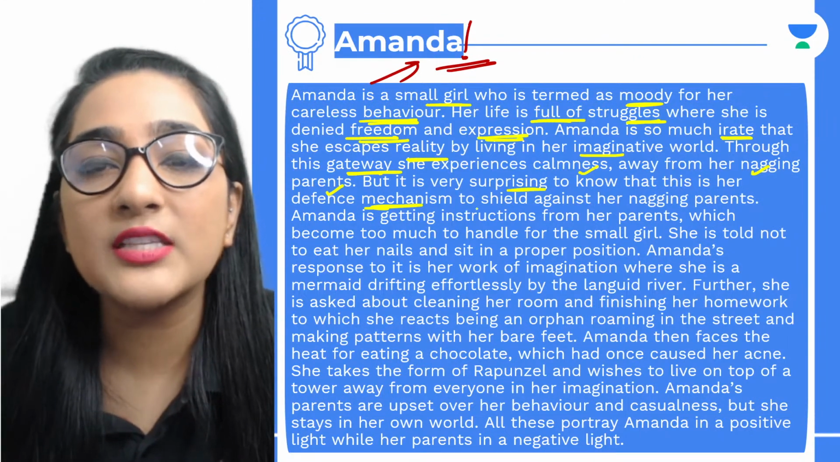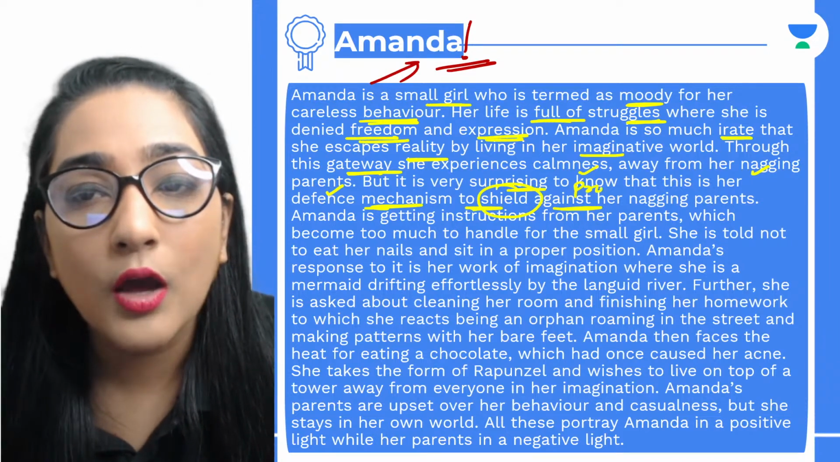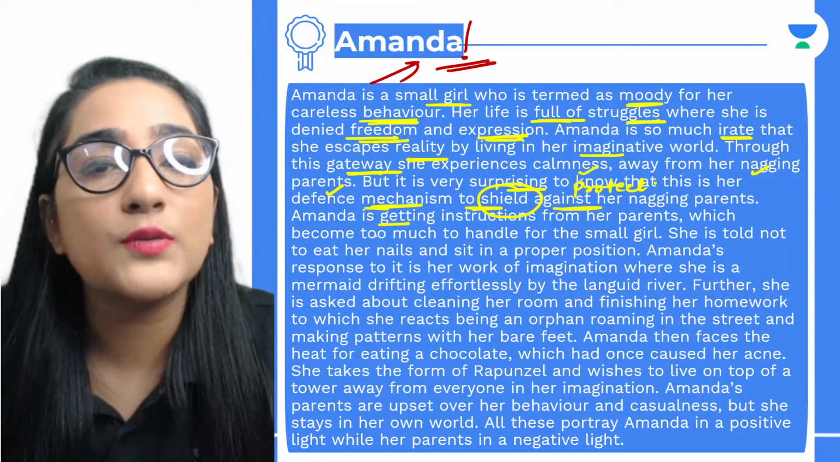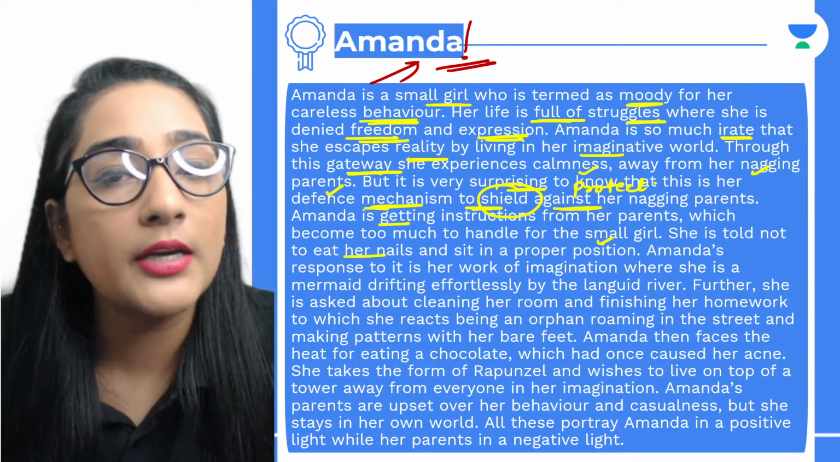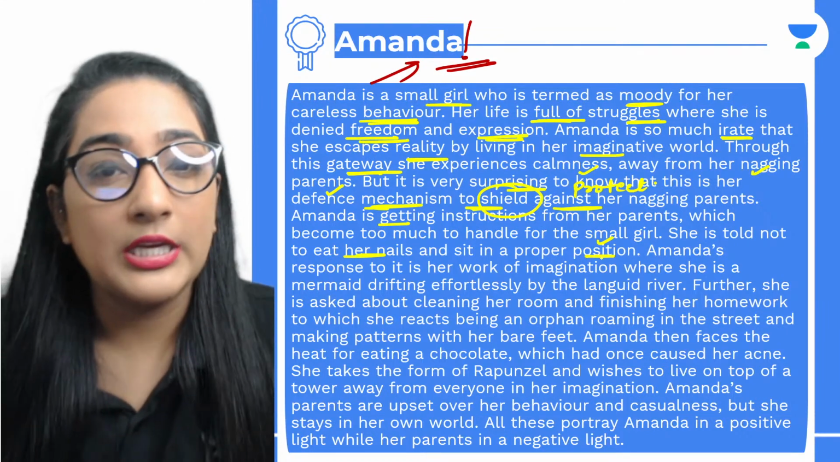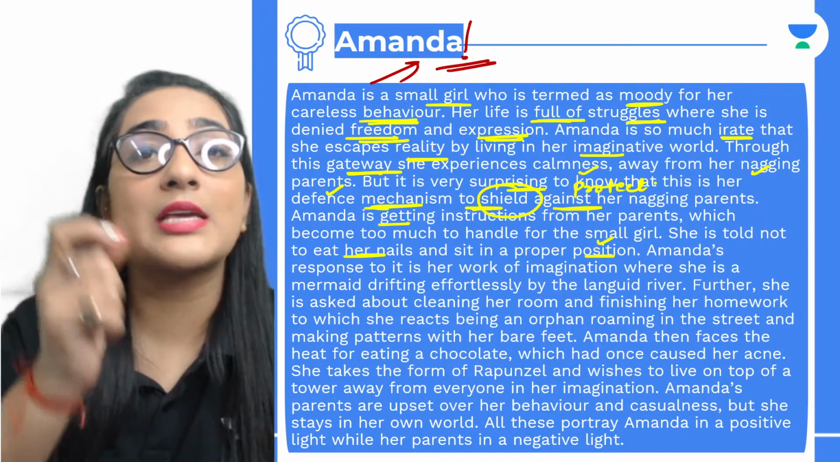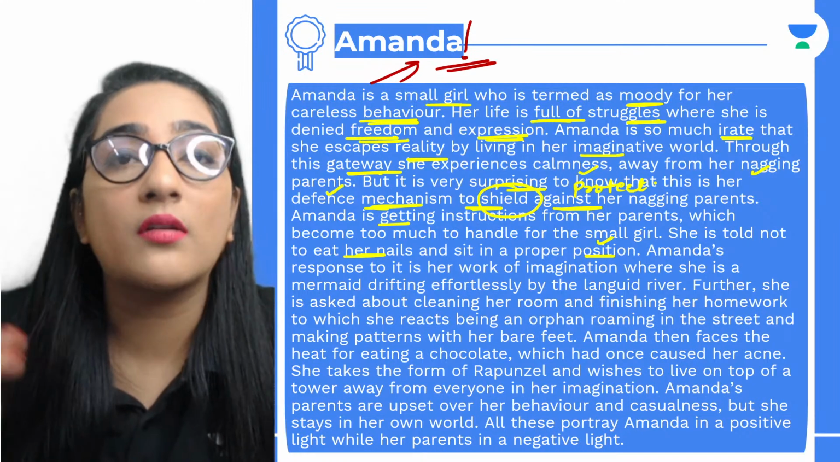So we see defense mechanism, okay, to shield against her. Shield means to protect, okay, against her nagging parents. Amanda is getting instructions from her parents which become too much to handle for the small girl. She is told not to eat her nails and sit in a proper position. Amanda's response to it is her work of imagination where she is a mermaid, drifting effortlessly by the languid river.